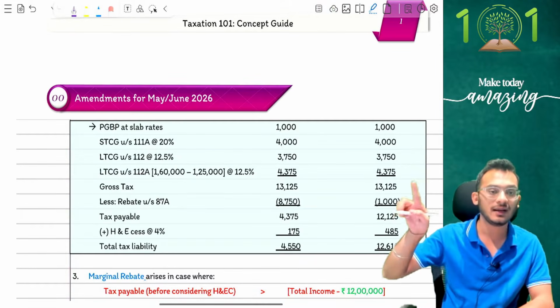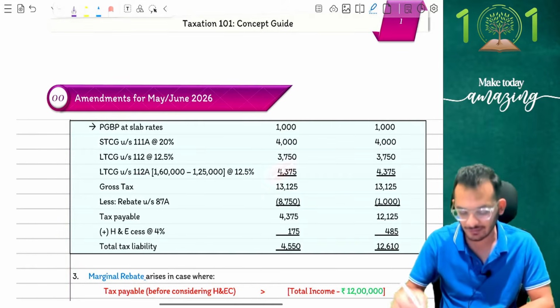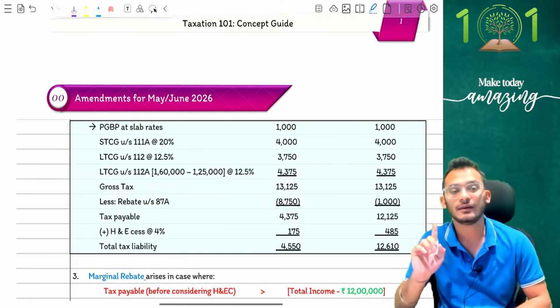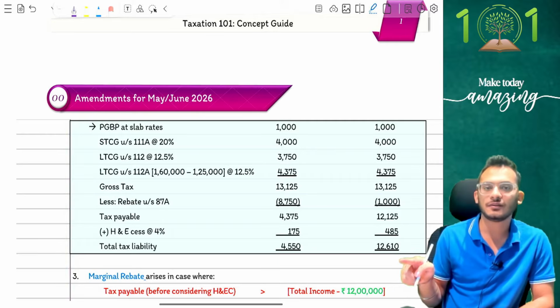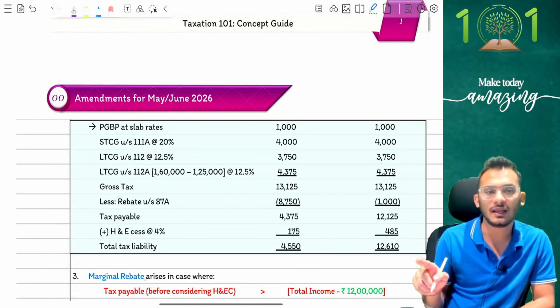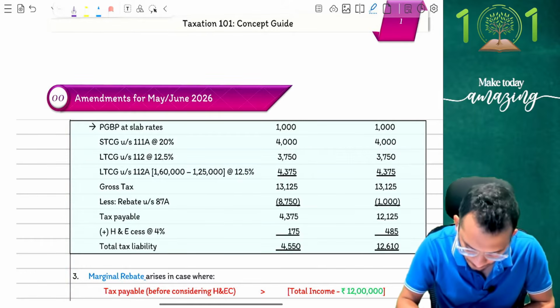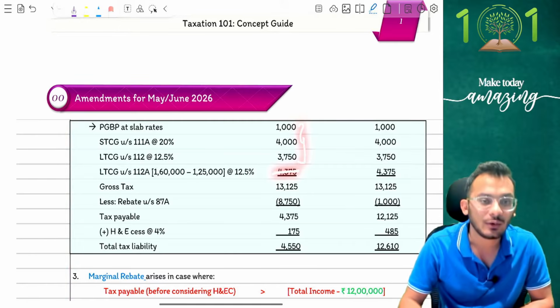112A, remove 1,25,000, then tax at the rate of 12.5%. Answer came to 4,375. I am liable for a tax of 13,125. Now, at this stage, what did I tell you? When you have a tax of 13,125 and you are eligible to claim rebate, old tax regime says ignore 112A alone. So I'm going to ignore 112A incomes and only take these three into consideration.